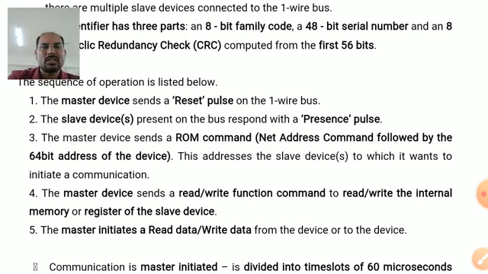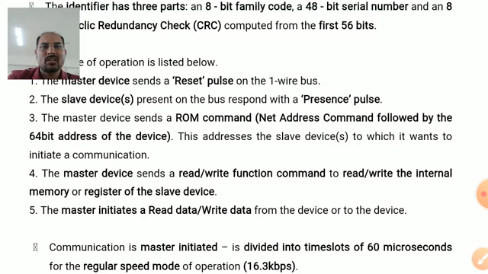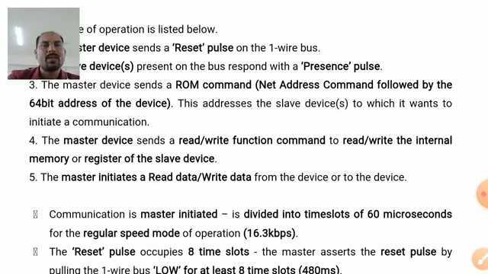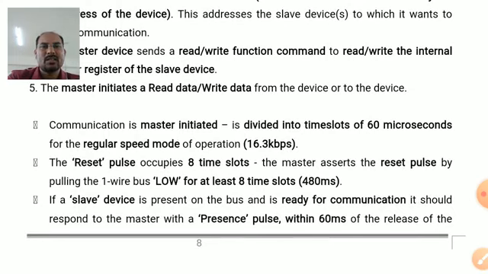Master device sends a ROM command, that is net address command, followed by the 8-bit address of the device. Master device sends a read or write function command to read or write the internal memory or register of the slave device. Now master initiates the read data or write data. See, the communication is master initiated and it is divided into time slots of 60 microseconds for the regular speed mode, that is 16.3 kilobits per second.